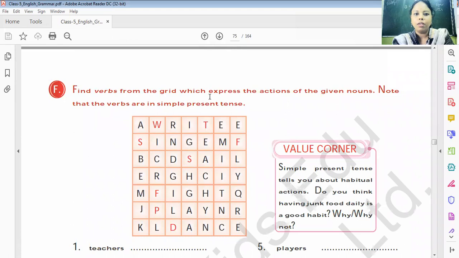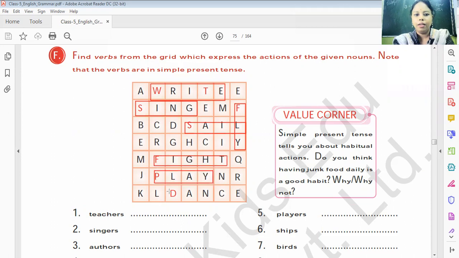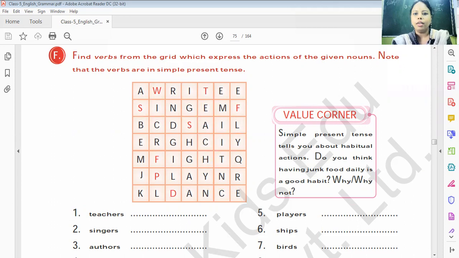Next is find the verb from the grid which expresses the action of the given noun. Note that the verbs are in simple present tense. We have to find out the verb from the grid. You can find it easily. As you can see, there is sing, fly, sail, fight, play, dance, and teach. I hope you all can write the correct verb in the correct place over here.